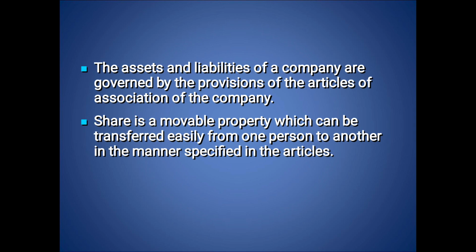It includes capital, liability, object, name, registered place, etc. Another document which is legally compulsory for companies is the Articles of Association, briefly called Articles. It contains the rules and regulations which are formed for the internal management of the company. So, it governs the share and share issues. Share is a movable property which can be transferred from one person to another.